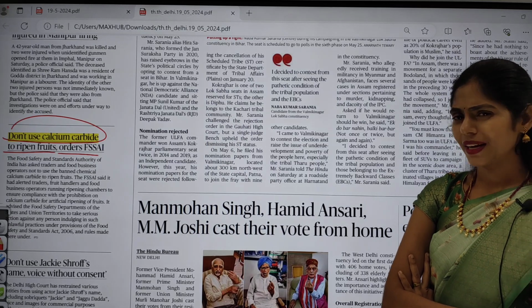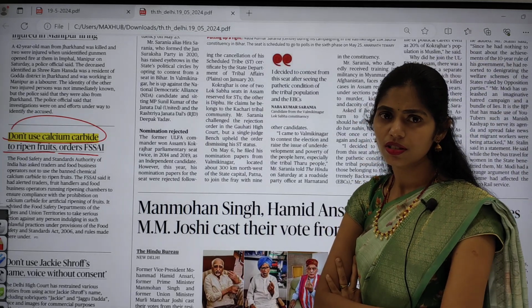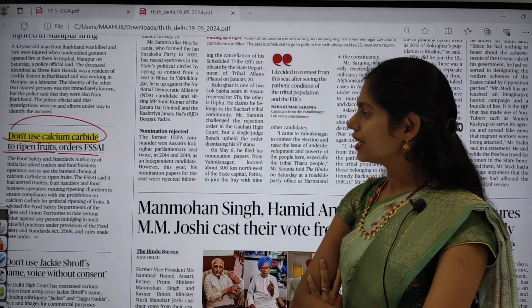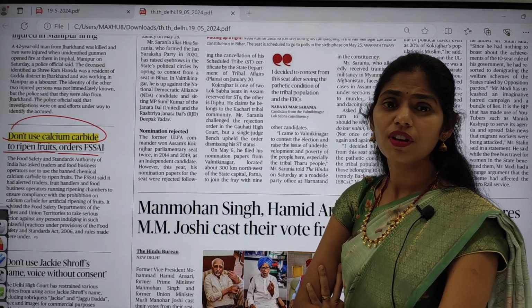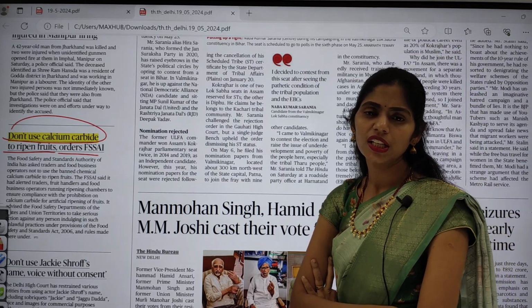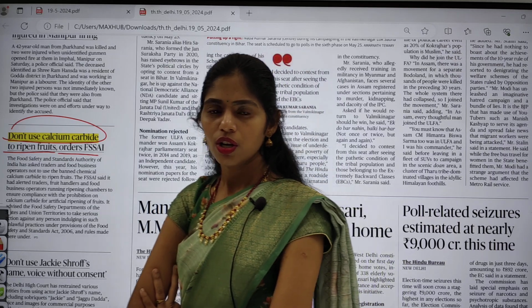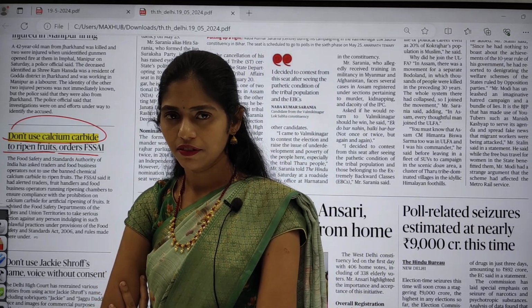Even in your 10th class, in your SSC also, you will be reading about these plant hormones. So there is one hormone which is responsible for the ripening of fruits, that is ethylene. Ethylene is a naturally occurring plant hormone. Because of this, fruits ripen on the plant or tree itself, right?